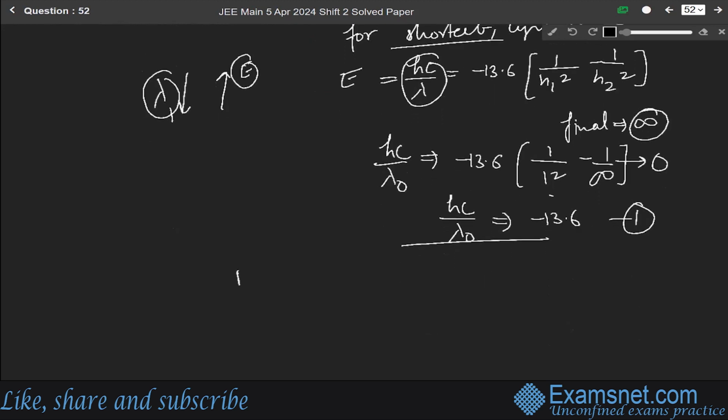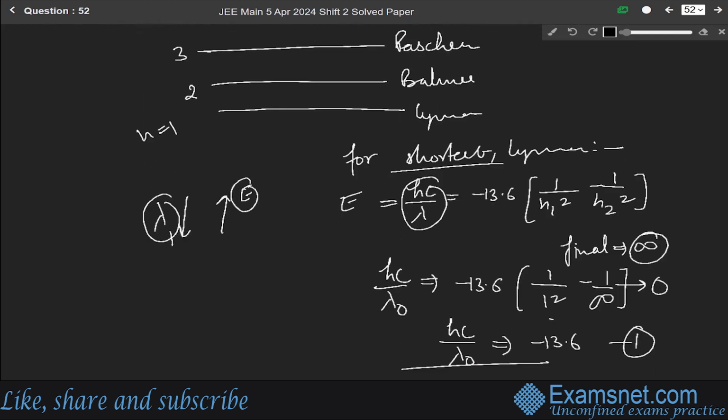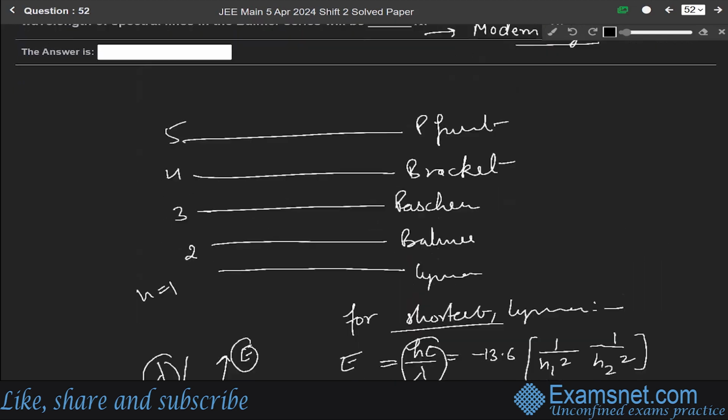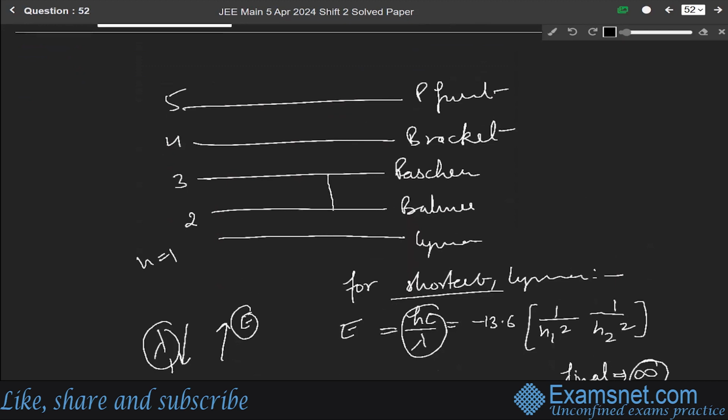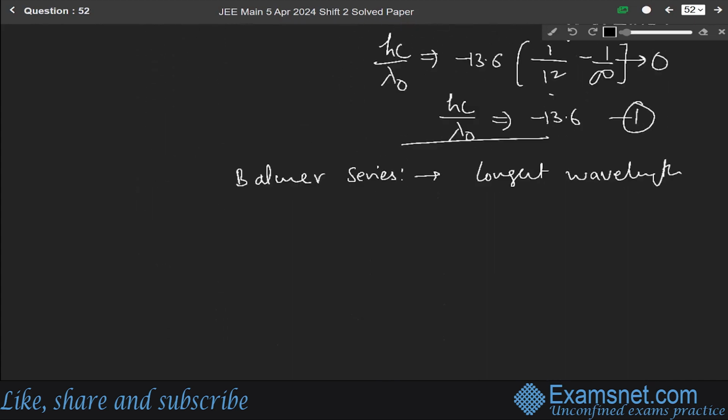And now we have to find the longest wavelength for the Balmer series. For the longest wavelength of the Balmer series, the transition should be from n equal to 3 to n equal to 2. So we can write hc over lambda 1 equal to minus 13.6, and it will be from 3 to 2, meaning 1 over 2 square minus 1 over 3 square.